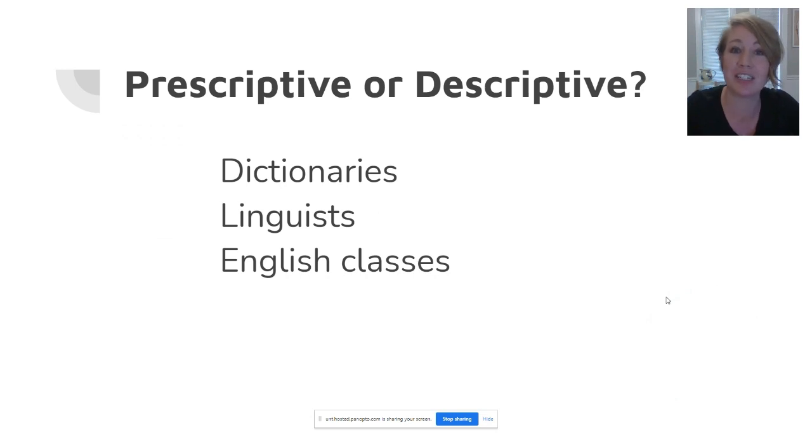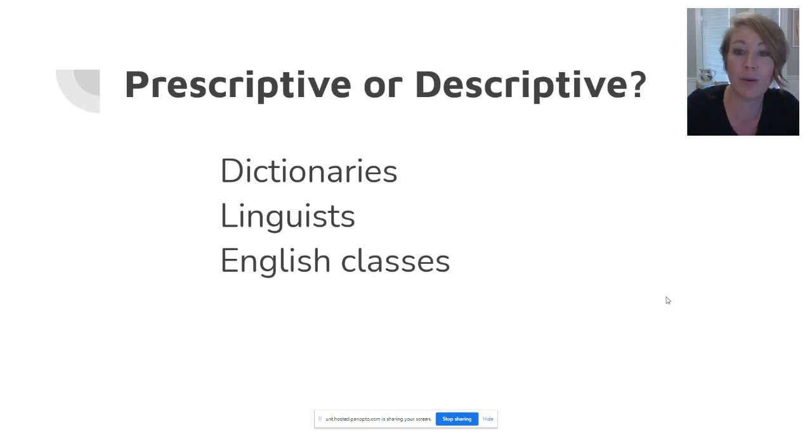So based on these definitions, can you figure out which of these items are prescriptive and descriptive? Go ahead and pause the video if you want to think about it, because I'm about to tell you. Most people actually think that dictionaries are prescriptive, meaning they are there to tell us the rules of the language, what is right and what is wrong. But surprisingly enough, for the most part, dictionaries are descriptive, meaning they're not a guide for how you are supposed to use the language. They're a guide for how people are already using the language.